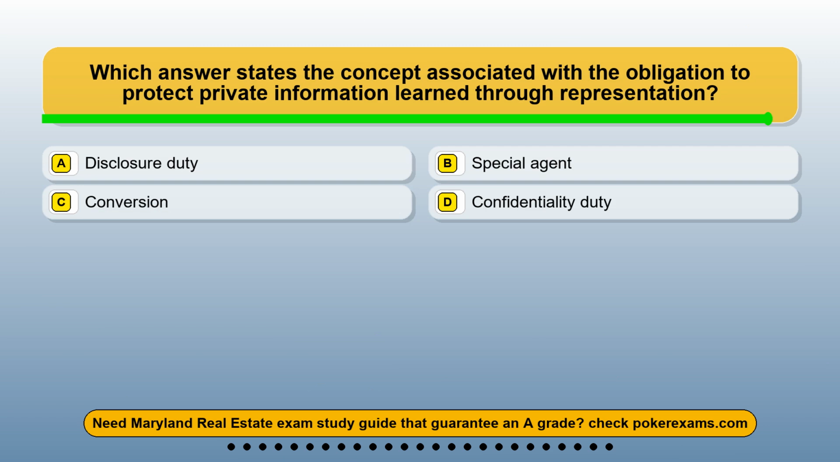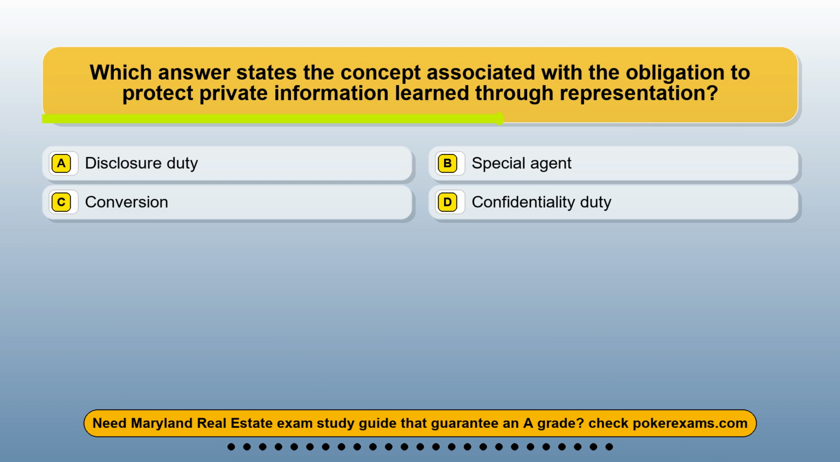Question 13. Which answer states the concept associated with the obligation to protect private information learned through representation? Option A, disclosure duty. Option B, special agent. Option C, conversion. Option D, confidentiality duty.